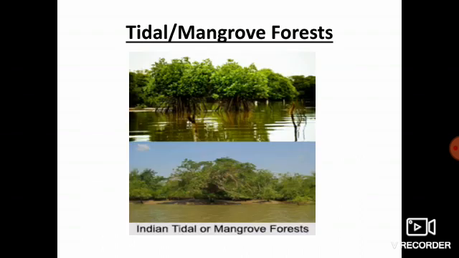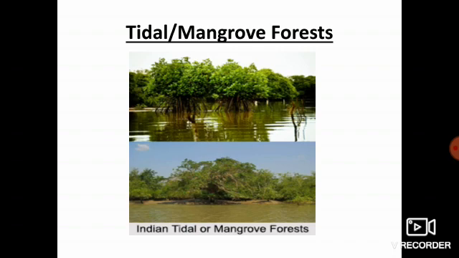So this is the image of a tidal or mangrove forest. Here you can see the trees have specialized aerial roots which remain above the water, right? The roots are specialized to filter out the salt from the seawater. So the mangrove forests are important. They form a barrier and protect the coastal areas from sea storms and tsunamis.